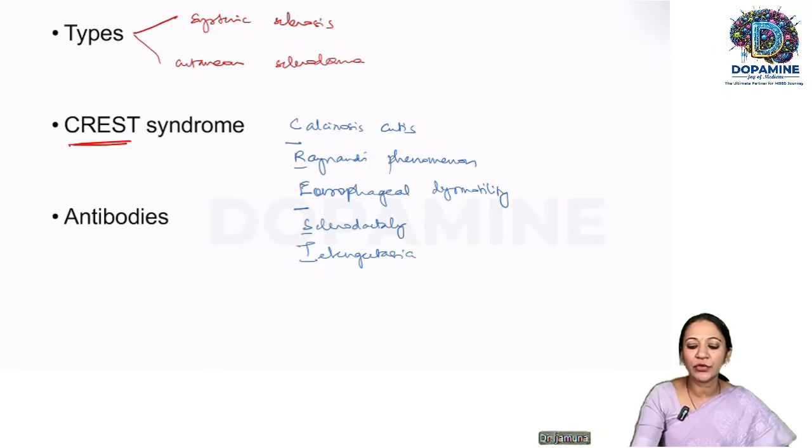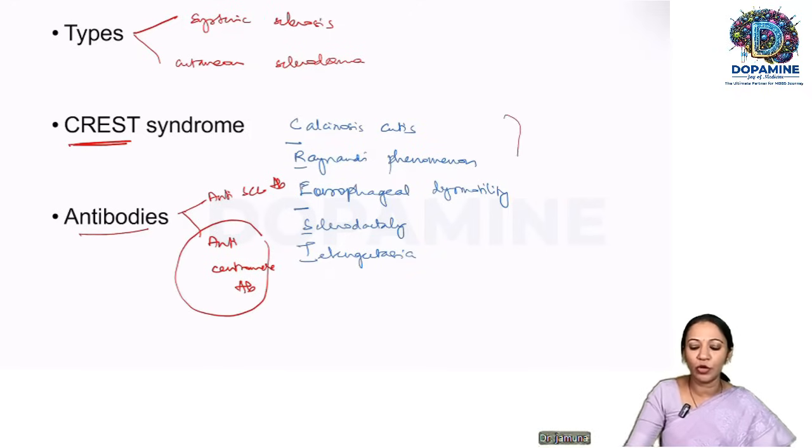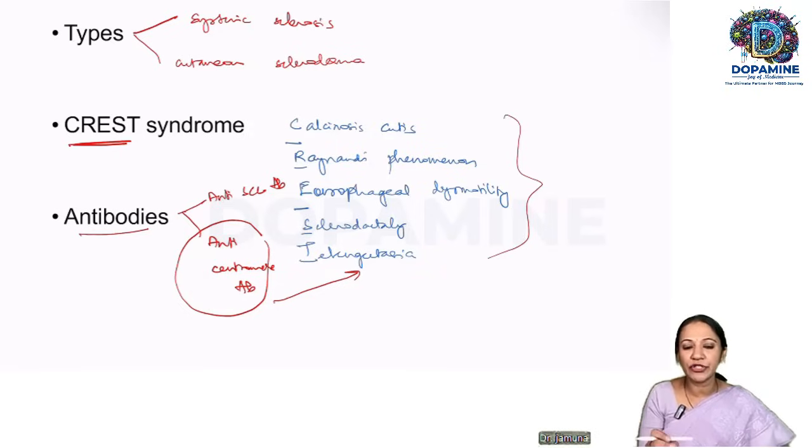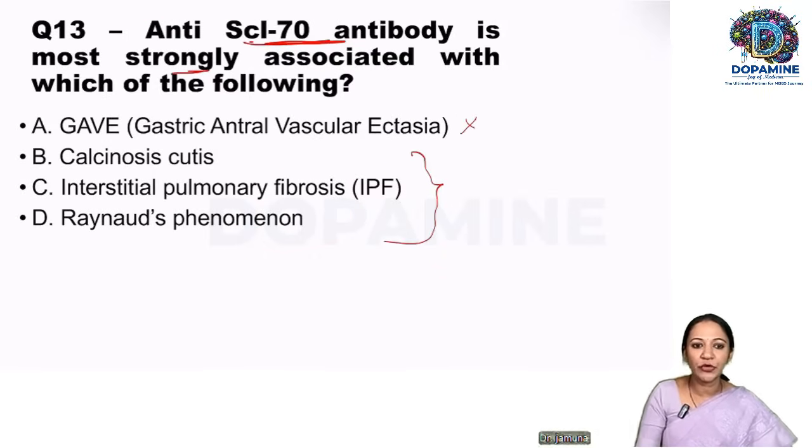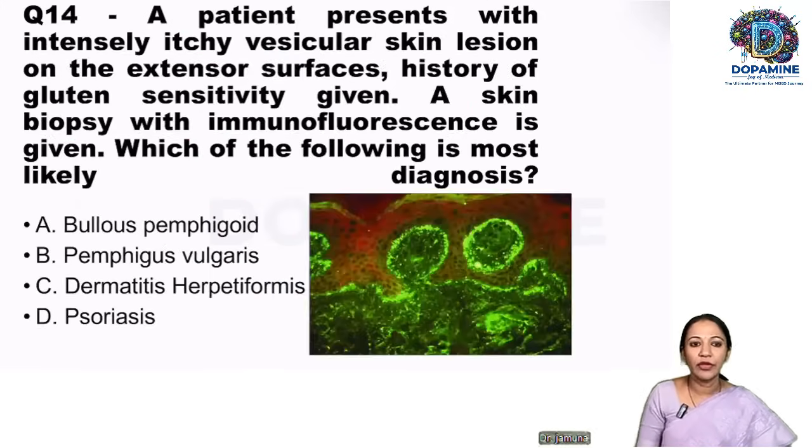What are the antibodies associated? There are two types of antibodies, remember. One is the anti-Scl antibody, the other is anti-centromere antibody. Remember, anti-centromere antibody is strongly associated with CREST syndrome, and anti-Scl antibody is associated with systemic sclerosis. The classic manifestation in systemic sclerosis is interstitial lung fibrosis. So the right response for this question would be interstitial pulmonary fibrosis, because calcinosis cutis and Raynaud's will have anti-centromere antibody. Okay, we'll move on to the next one.